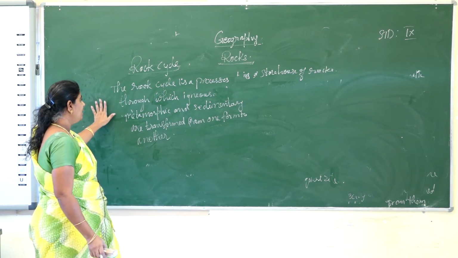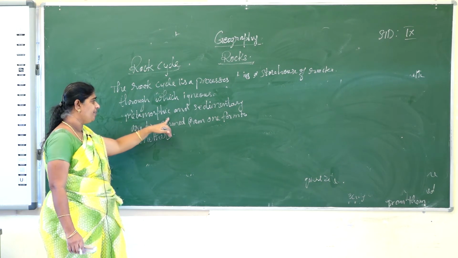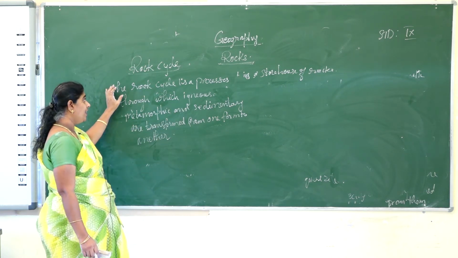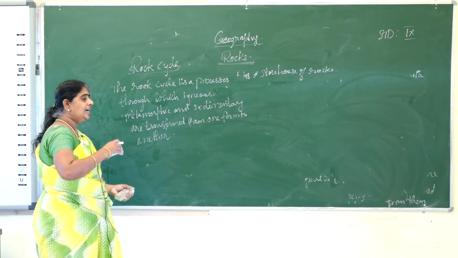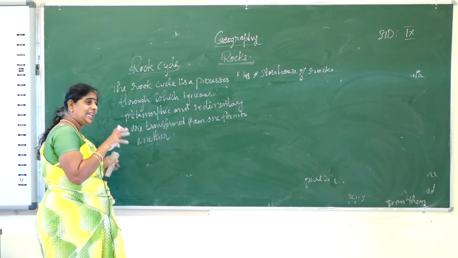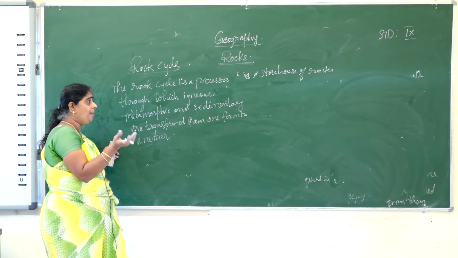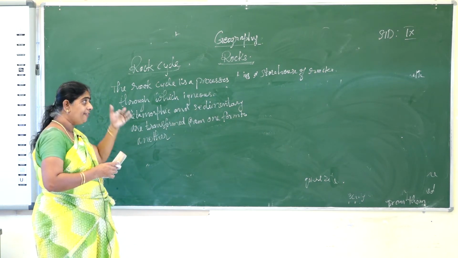What's the meaning for this, children? The rock cycle is a process by which the igneous and metamorphic and sedimentary rocks change their form, transform from one form to another. First, when you take the igneous rock, how is it formed, children? It is formed because of the heat and pressure inside the earth. The molten materials that came out and form as lava solidify and become a rock. That is the first form.